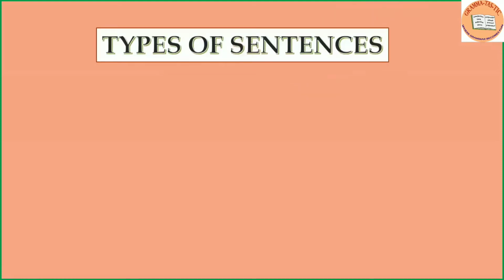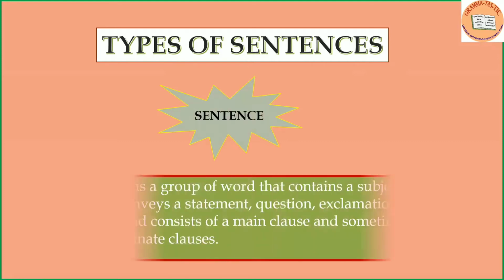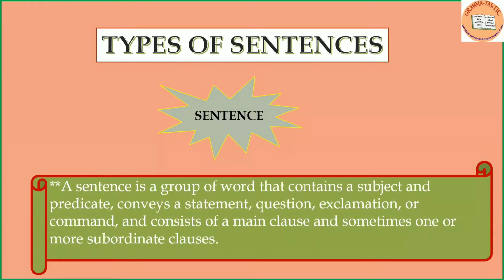The topic for today is types of sentences. Before proceeding further, let us understand what a sentence means. A sentence is a group of words that contains a subject and predicate, conveys a statement, question, exclamation, or command, and consists of a main clause and sometimes one or more subordinate clauses.